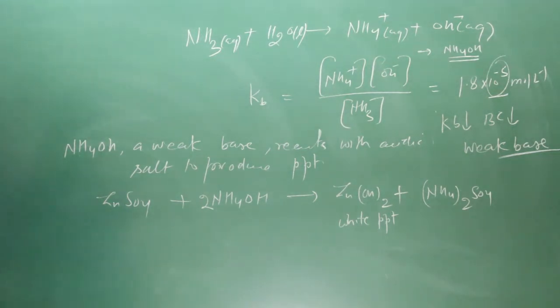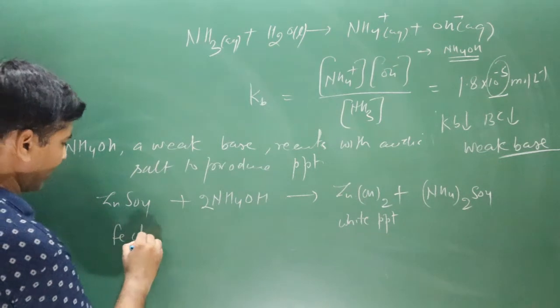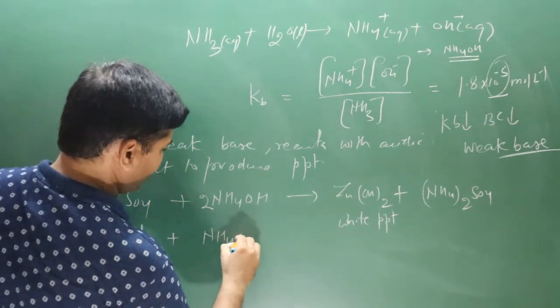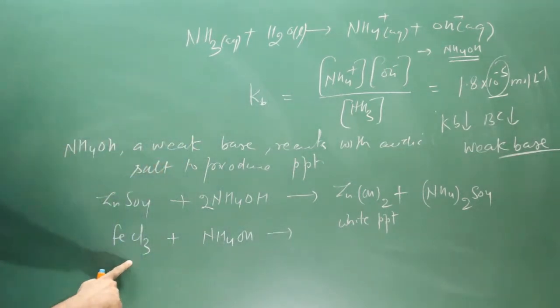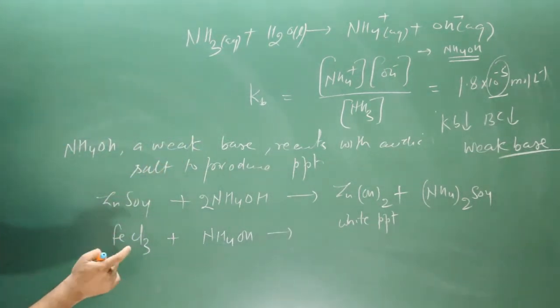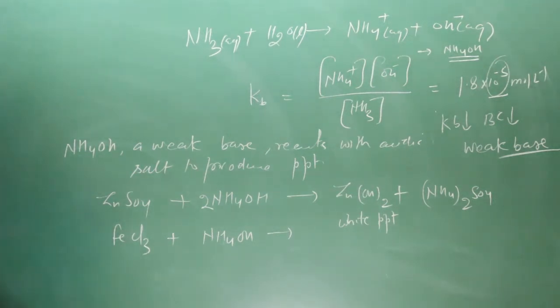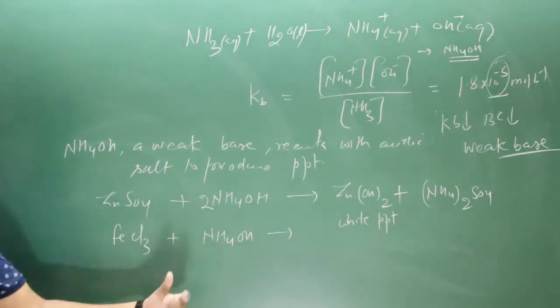Okay, balanced. Now let's say I take ferric chloride and it is also reacting with NH4OH. It is also an acidic salt, because if you add it to the water, you will get a strong acid HCl, and then we get Fe(OH)3. That is a weak base. So the strong acid will be dominating the weak base. Acidic salt, acid base reaction.